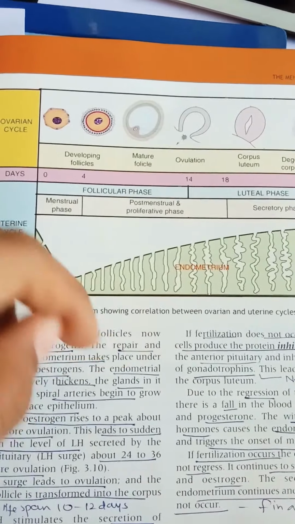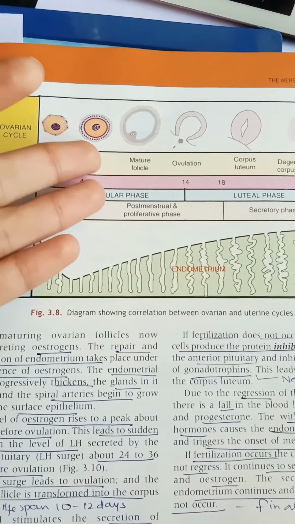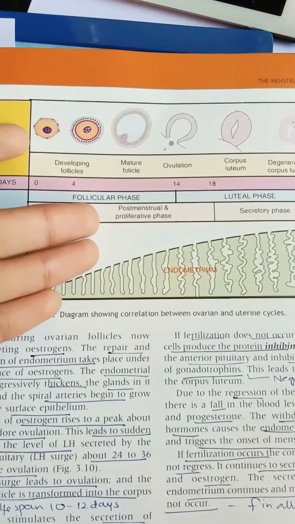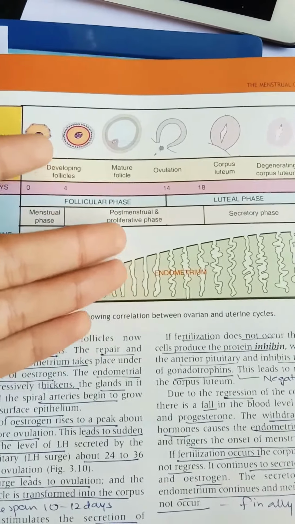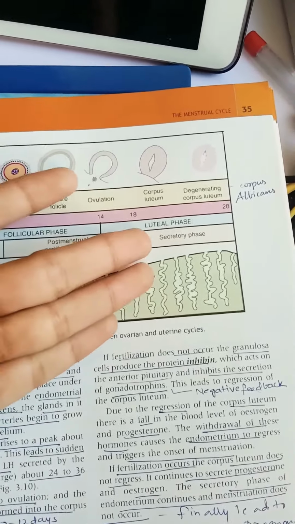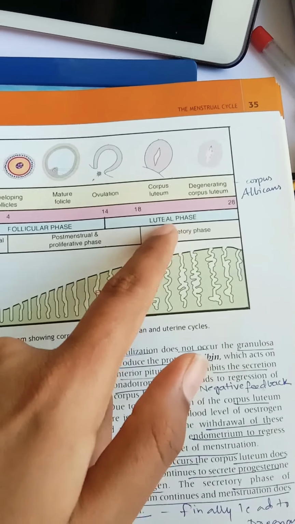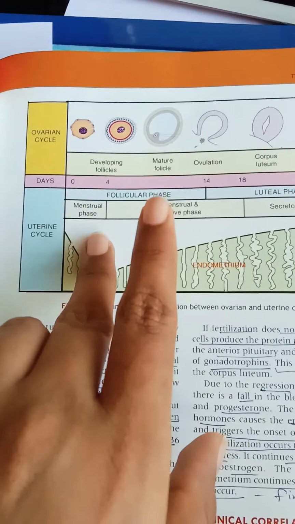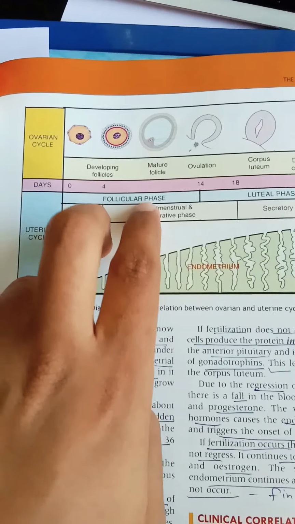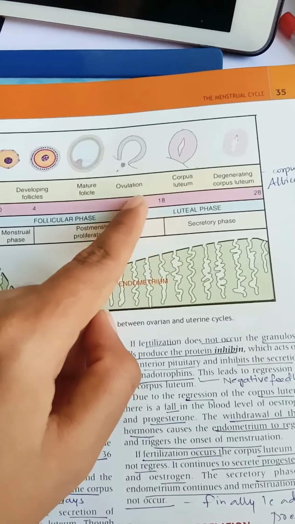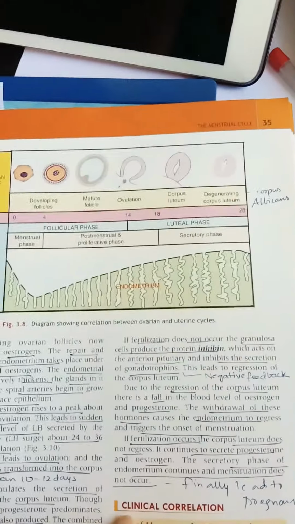So you can say both are having a 28 day cycle, and let us compare them. First you can see these are the developing follicles, and here the endometrium is normal, right? Menstrual phase, follicular phase, post-menstrual and proliferative phase are going on until the mature follicle is formed. So on day 14 ovulation takes place and the endometrium is like this, and the secretory phase you can take here as the luteal phase. So how to correlate: menstrual phase and post-menstrual proliferative phase are within the follicular phase. Luteal phase is in the secretory phase. So you can check out here corpus luteum degeneration, that is corpus albicans.